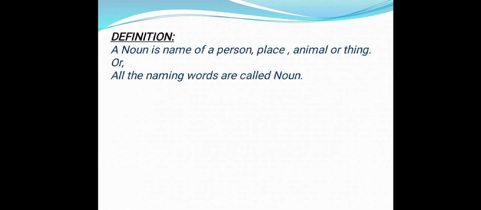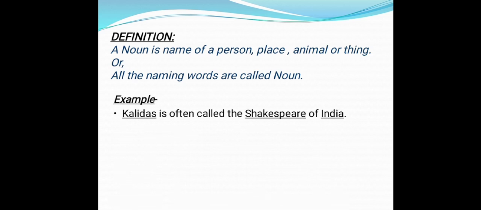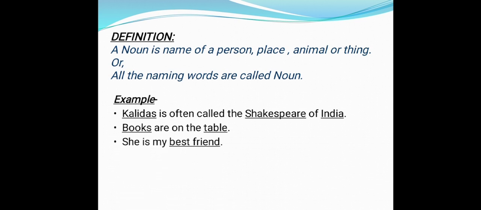Here, a few more examples. Kalidas is often called the Shakespeare of India. Kalidas, Shakespeare and India are the naming words. Books, table are the naming words, like books are on the table. She is my best friend. Best friend is also a noun. Hope children you all understood.